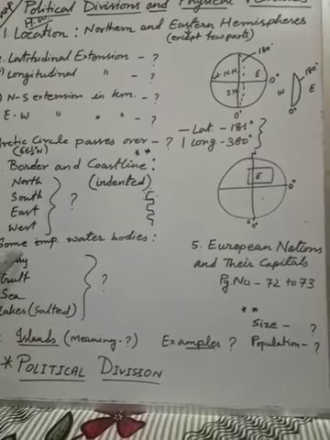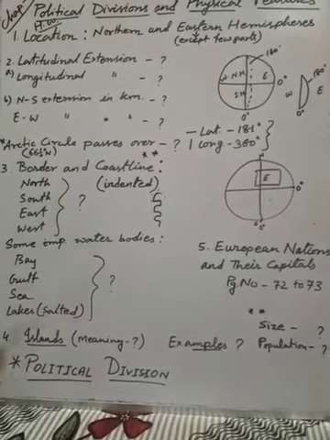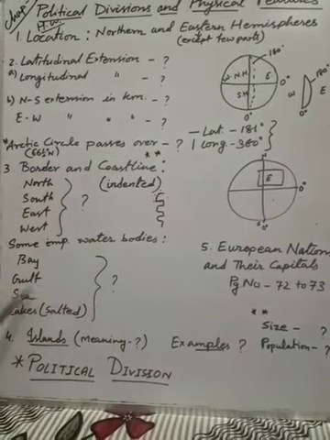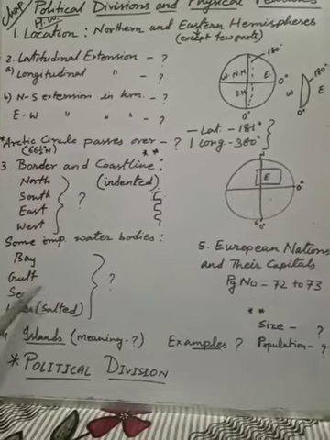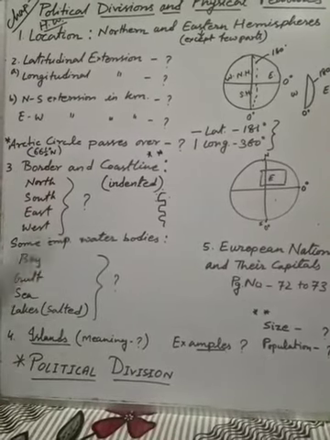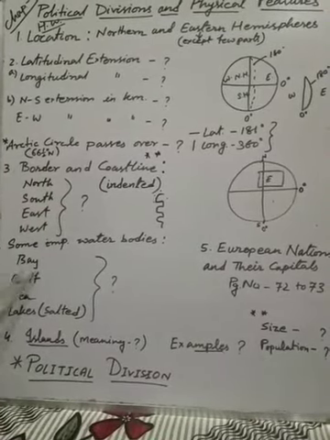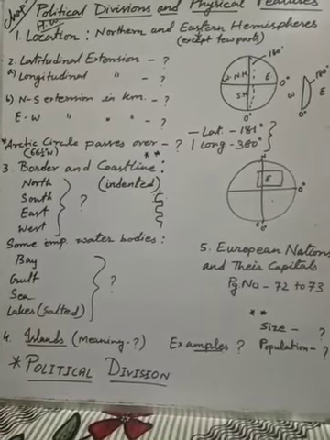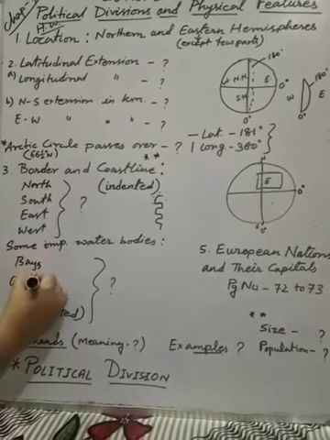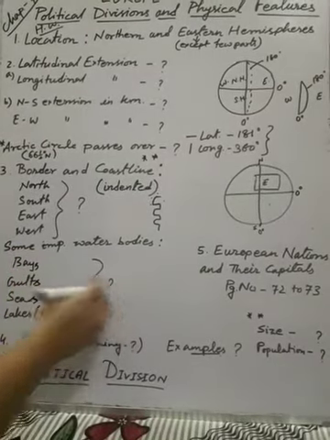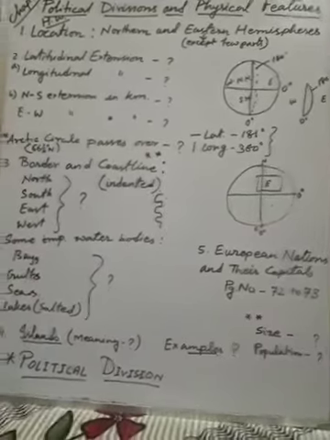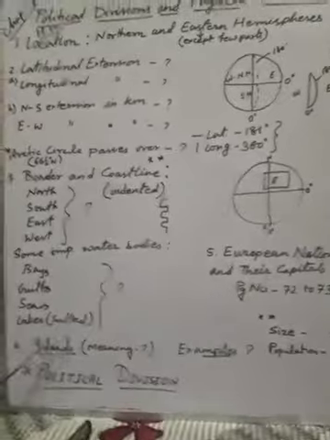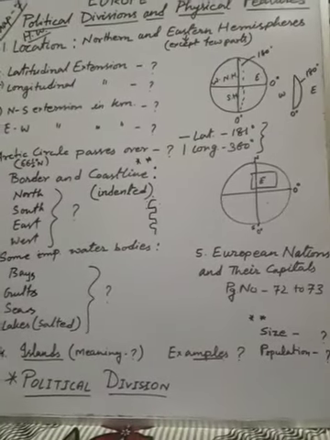Next, some important water bodies. Except these major water bodies which we can see on the 3 sides of the continent, many important water bodies are found in the surrounding areas. I have mentioned what type of water bodies they are, like bays, gulfs, seas, lakes. You try to find out their names given in the book. That is your part, another homework. You just find out and write it in your copy.